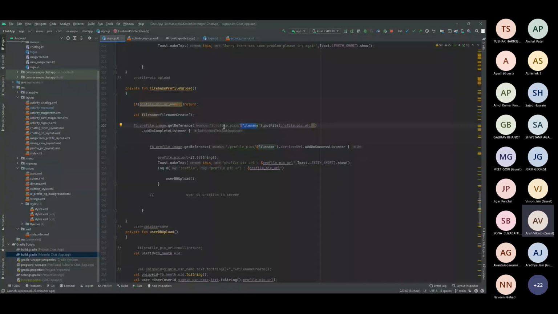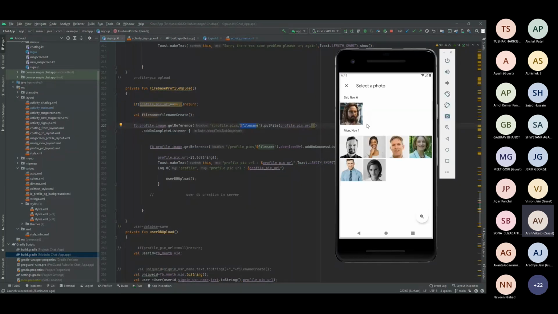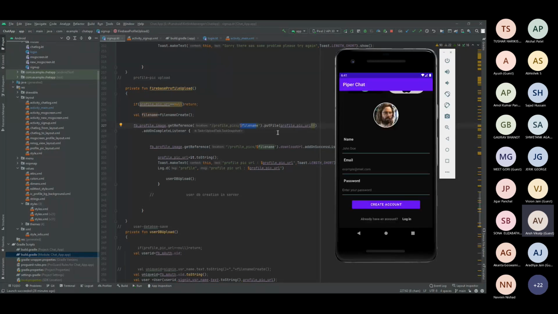Okay. So once it gets the reference of the particular profile pics, inside profile pics it creates this particular file name, and it will put the file profile pic URI. Now this profile pic URI will tell you whatever the user is selecting here. So let's say I select this particular stuff. Okay, I will show you how I can get this particular file.